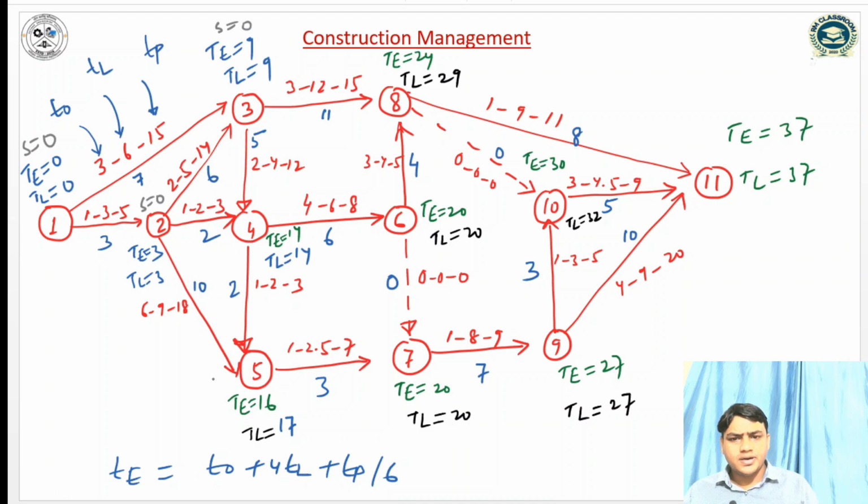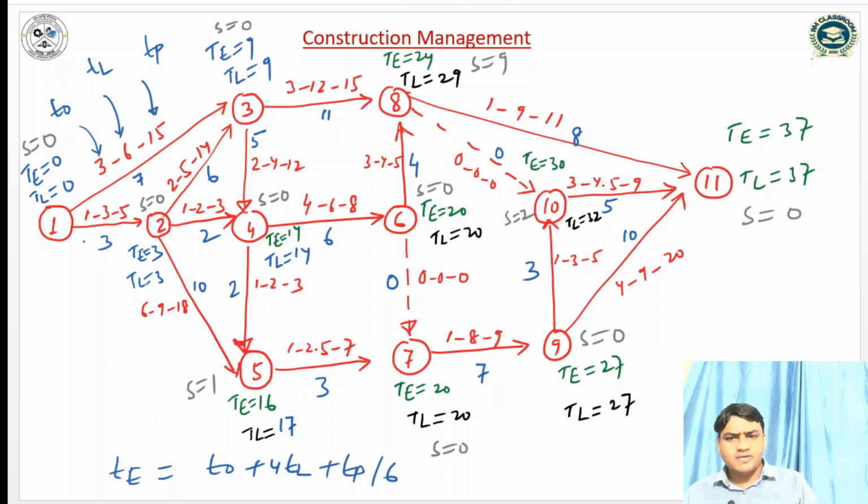For event 5, it is 1. The slack is unity. For event 4, it is 0. And for event 7, the slack is 0. For event 6, 20 minus 20, it will be 0. Here for event 8, 29 minus 24, so it will be 5. Here the slack is 0, and here the slack is 32 minus 30, so 2. So the slack is 2. For event 11, the slack is 0.